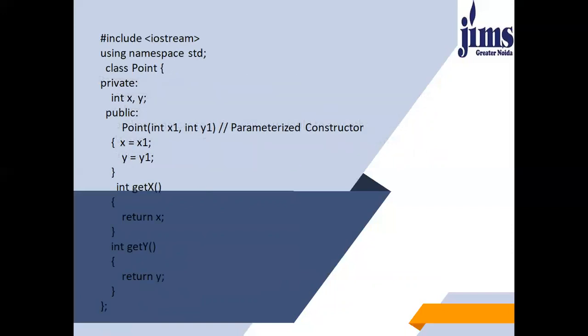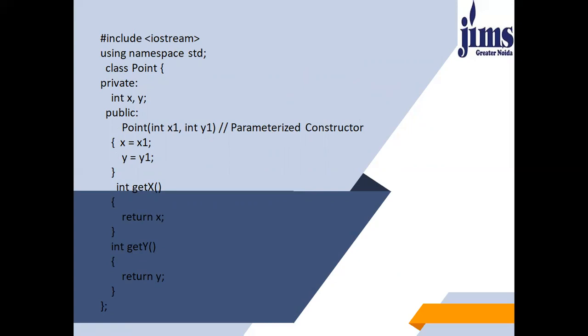So this was the parameterized constructor. We have created a class by the name point. Then I've used the private access specifier and declared two attributes x and y. Then I have used the public access specifier and declared and defined a special member function, that is a constructor, by the name of the class, that is point. Here it is a parameterized constructor, so we have to pass the values as well. So I have passed two values into this constructor, integer x1, integer y1. I have set x equal to x1 and y equal to y1.